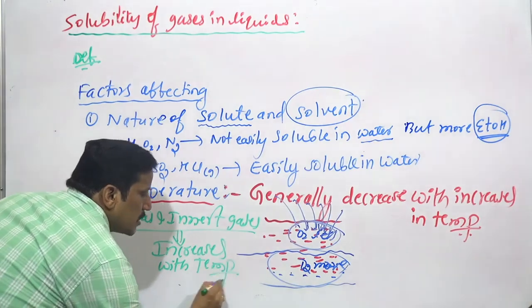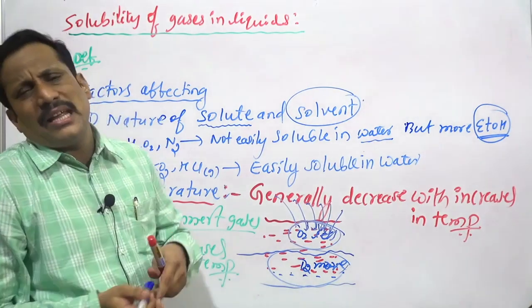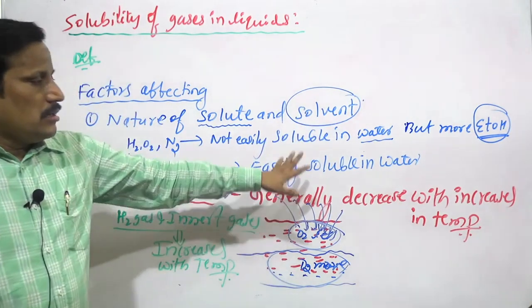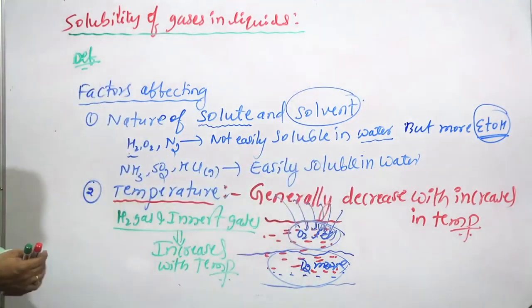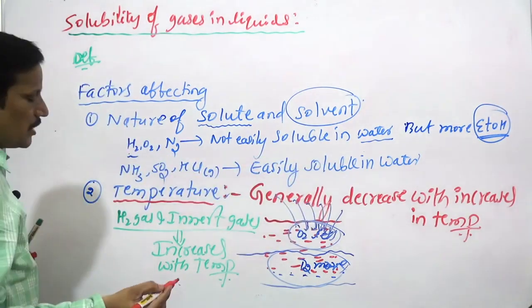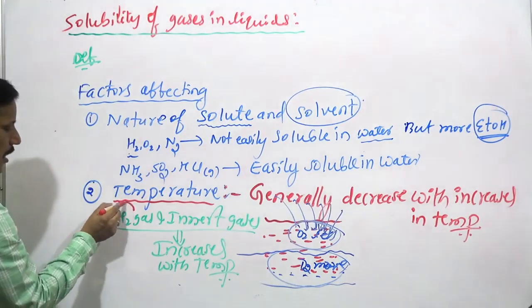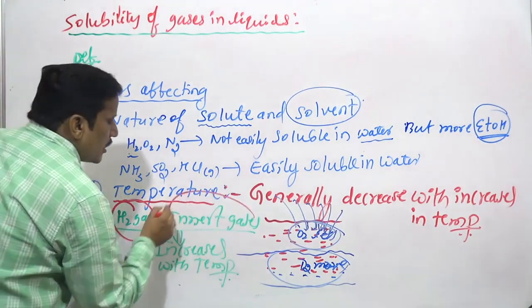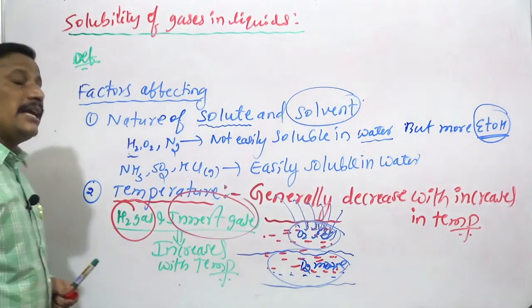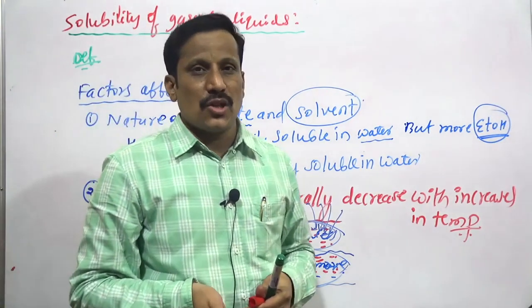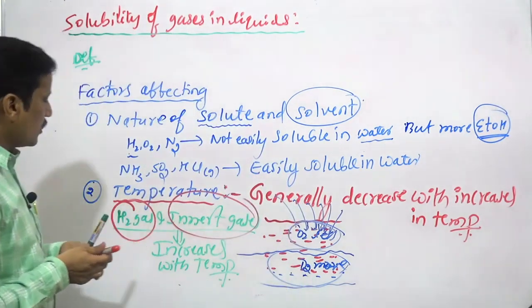This we take as an exception case. Remaining all it is correct only: solubility decreases with increase in temperature. But the exception is hydrogen gas and some inert gases, whose solubility increases with increasing temperature. Right? That is the second factor.